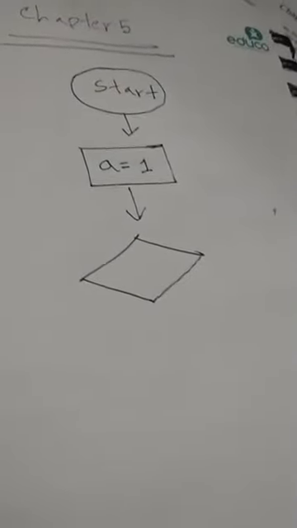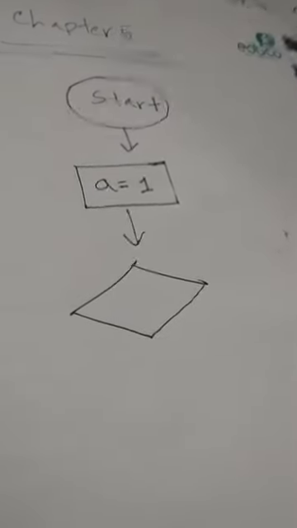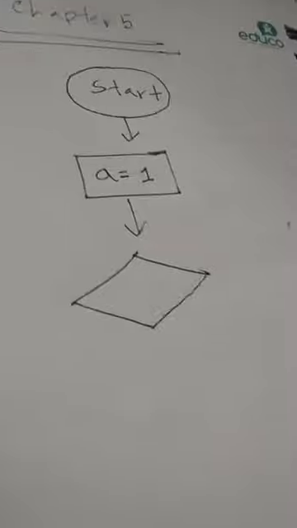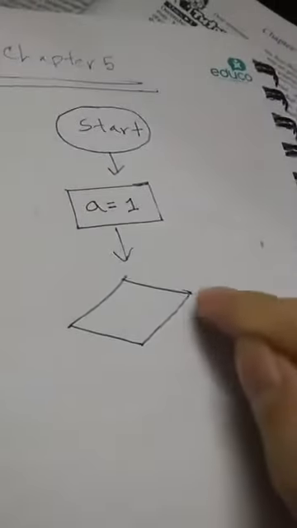Then this diamond shape is the conditional box of the flowchart. Conditional boxes actually have a Boolean type of result. Boolean means 0 or 1, false or true. If something is yes, it means true. Whatever condition I write in this box, if the condition is correct, we follow the line of yes, and if it's not correct, we follow the line of no. Instead of yes you can use true, and for no you can use false.